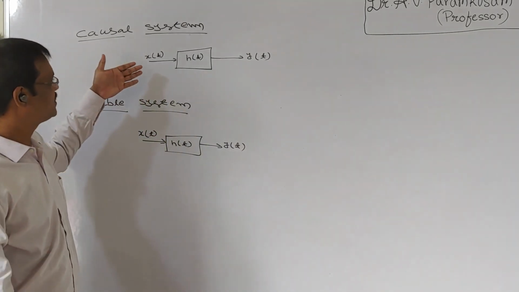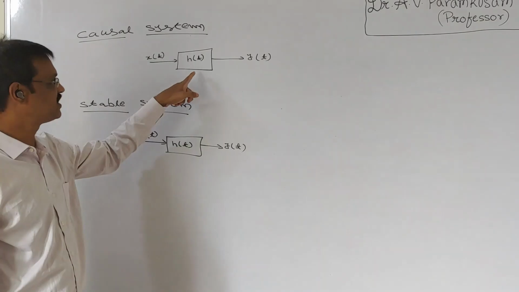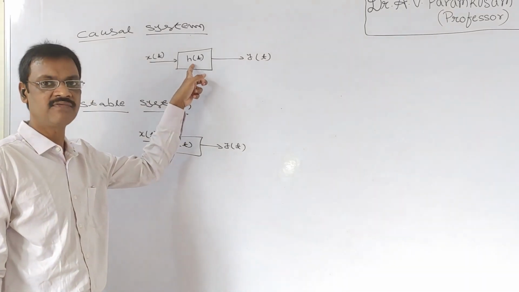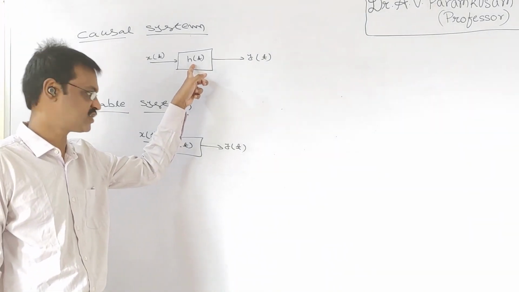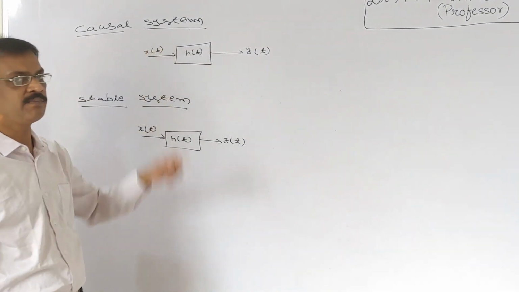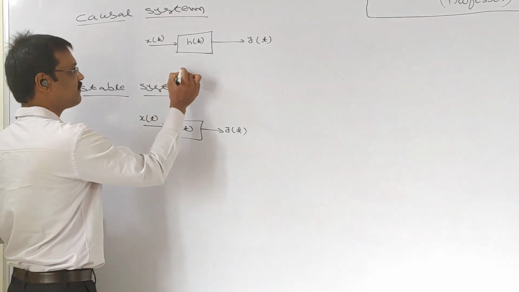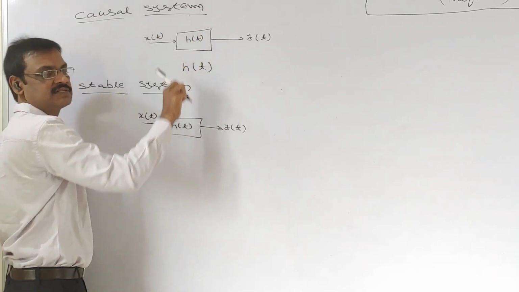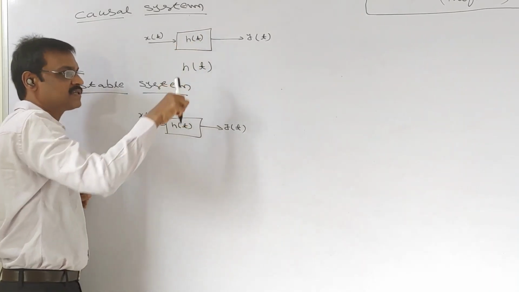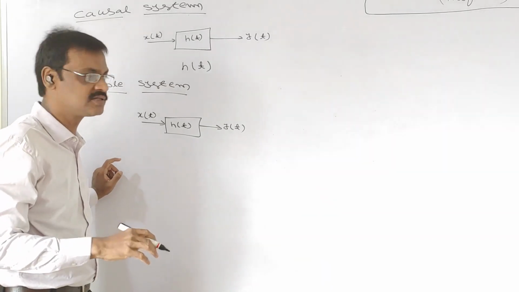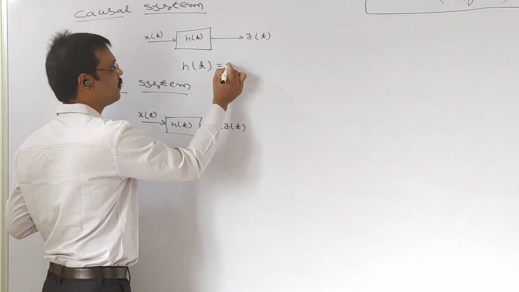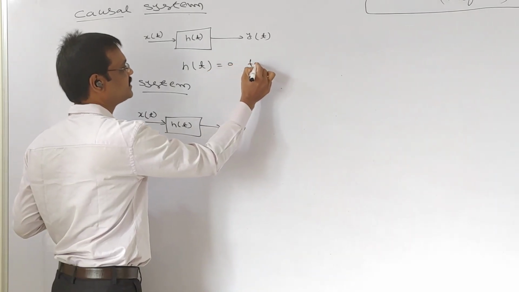A system is said to be causal. Suppose it is a system with input x of t and output y of t, and h of t represents a unit impulse response. This system is said to be causal if h of t is a causal signal. This system is a causal system if the unit impulse response of that system is a causal signal. What is a causal signal? h of t is equal to 0 for t less than 0.